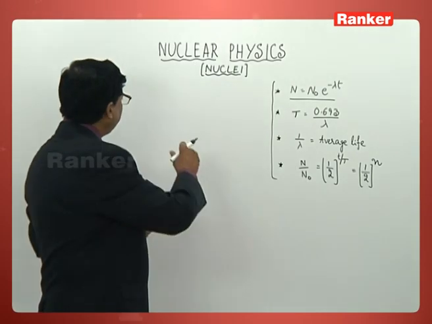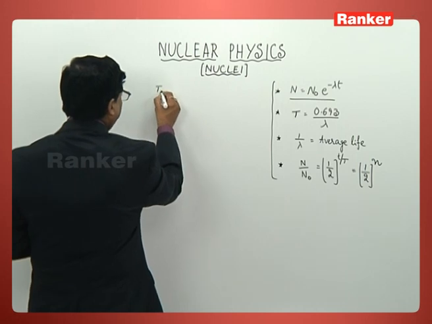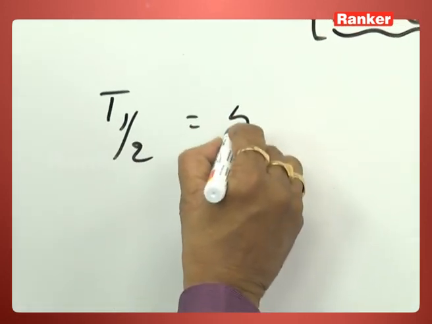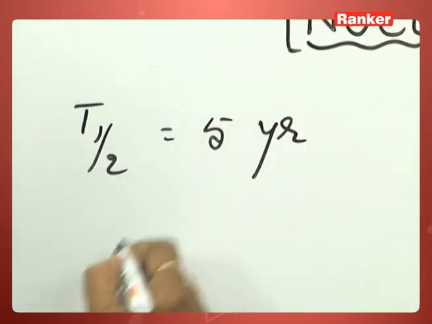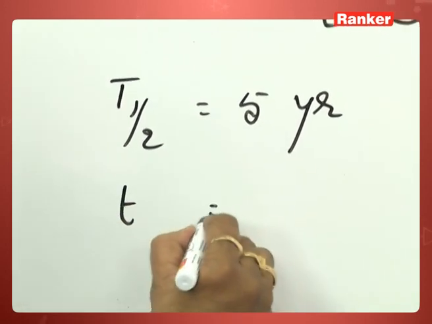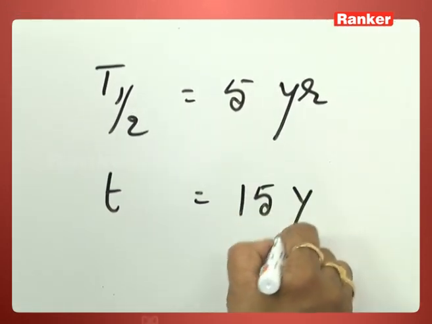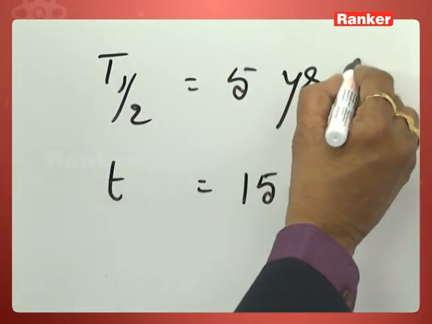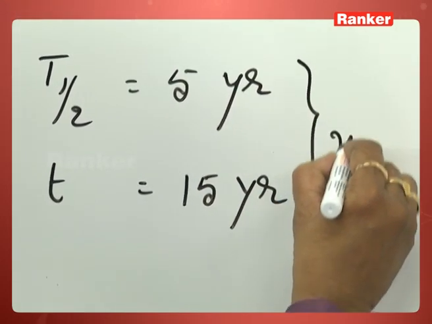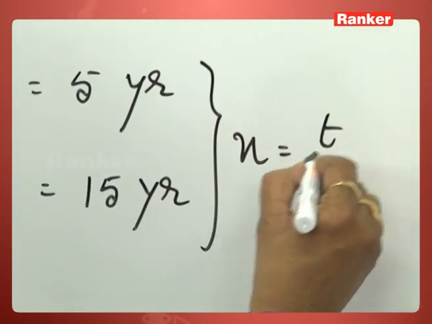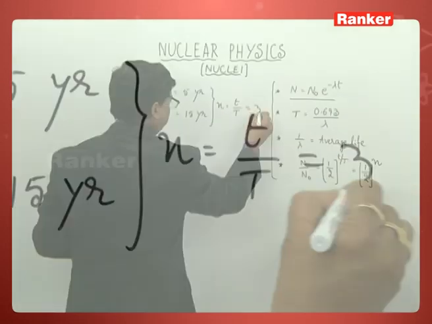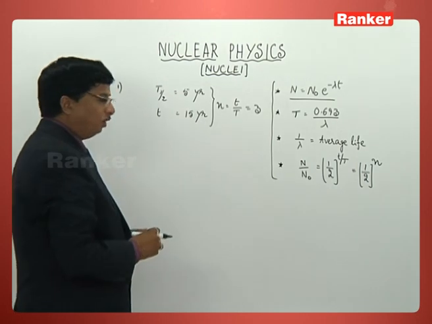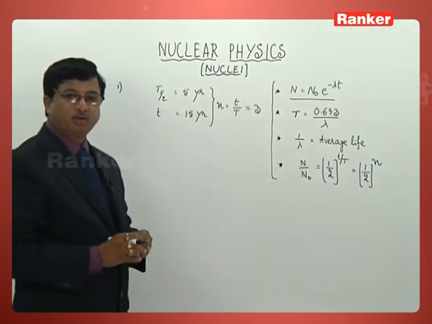When the total time asked is 15 years, the number of half-lives taken place is simply 3. Identify that concept first.